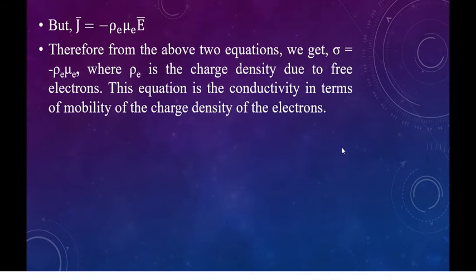Comparing this equation with the point form of Ohm's law, we get the conductivity sigma is equal to minus rho E into mu E, where rho E is the charge density due to free electrons. This equation is the conductivity in terms of mobility and the charge density of the electrons.